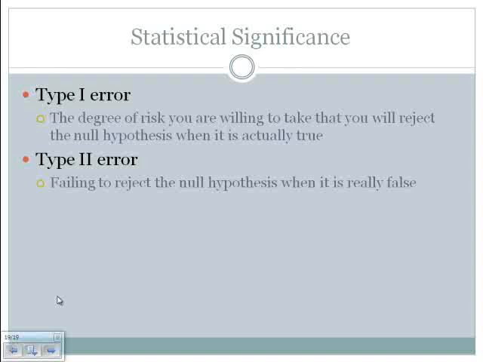That is known as beta. It is related to power, the power of your test. I'm just going to introduce you to those terms right now. A little bit later on, before we finish the term here, I'm going to actually introduce you to a table that explains that. But I think what you need to do right now is just start learning to do some of the math, go through all of the steps of statistical testing, and then this concept will make much more sense to you a little bit later on.